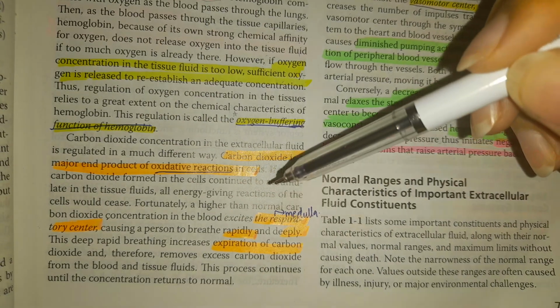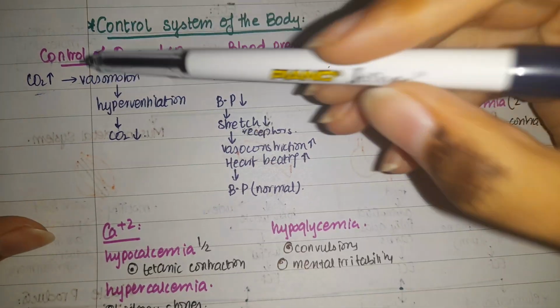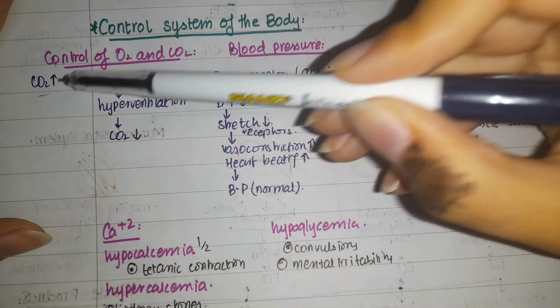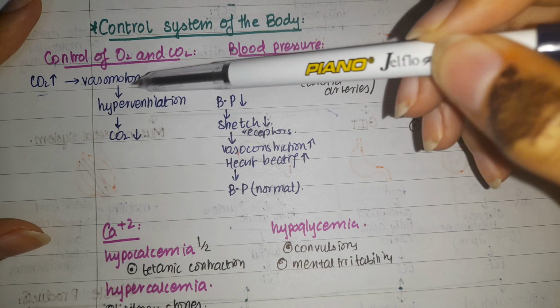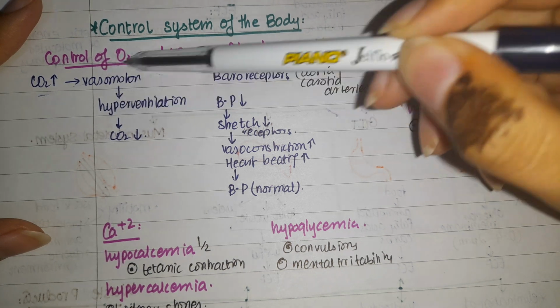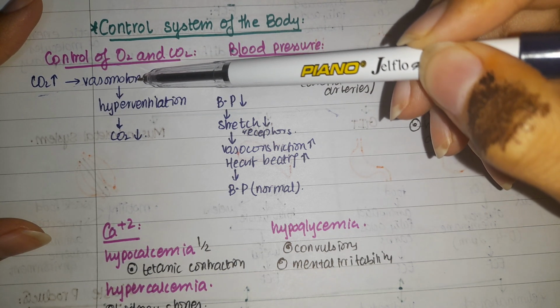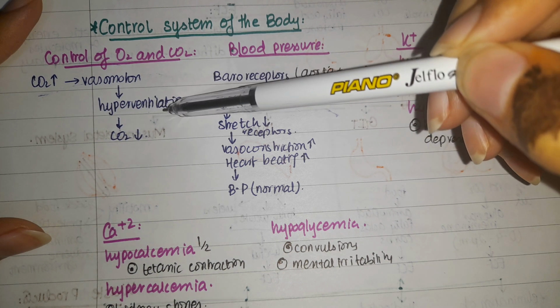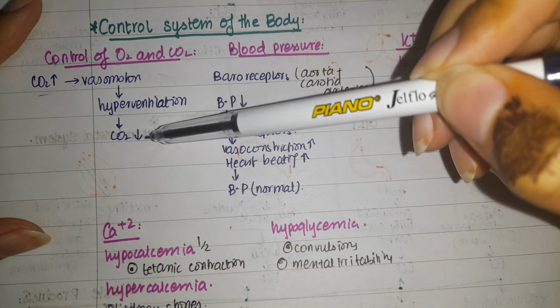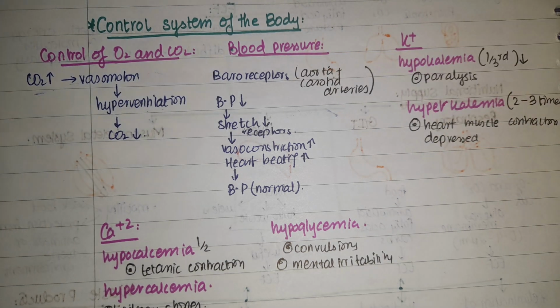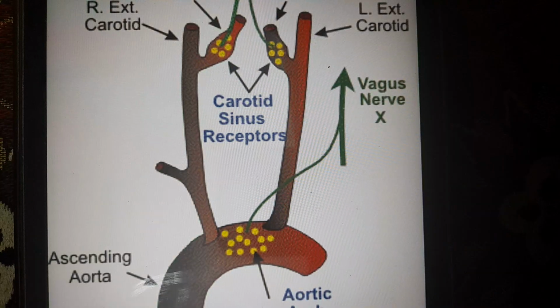So in these notes, you can see carbon dioxide increases, as a result of which vasomotion increases. The vasomotor center in the medulla is switched on and it causes hyperventilation or increased breathing, which lowers the carbon dioxide levels and maintains its normal concentration in the body. Now let us have a look at this diagram.